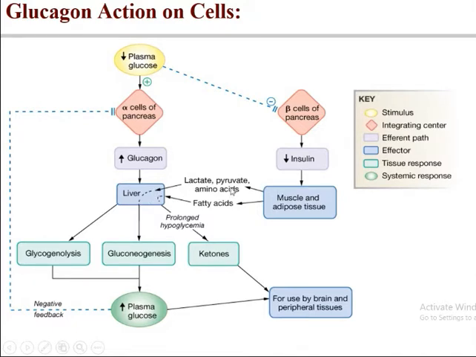The muscle produces lactate, and from the beta cells of the pancreas, insulin decreases. Muscle and adipose tissue produce lactic acid, pyruvate, amino acids, fatty acids. So it goes to the liver, and gluconeogenesis will be there.